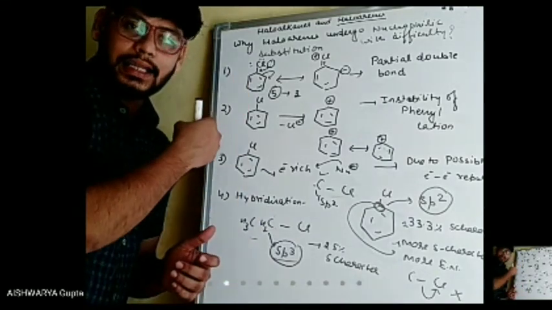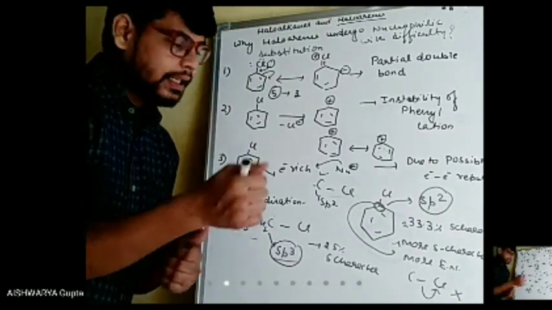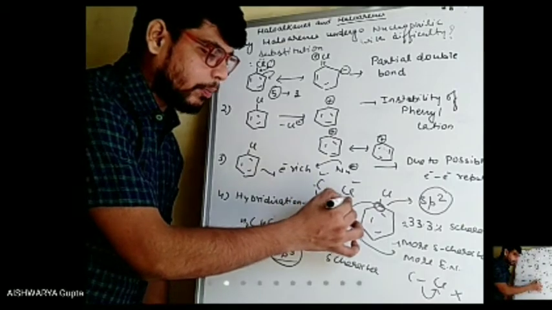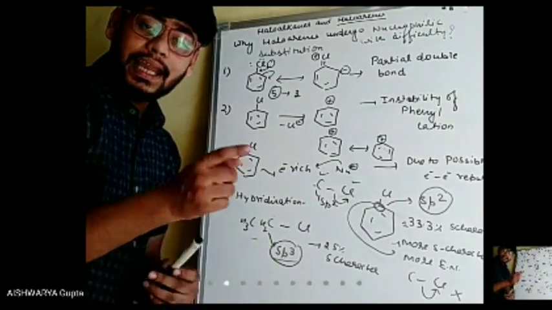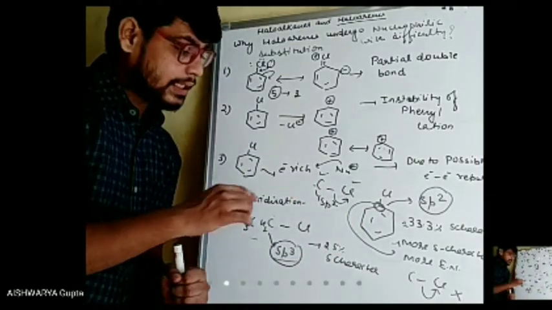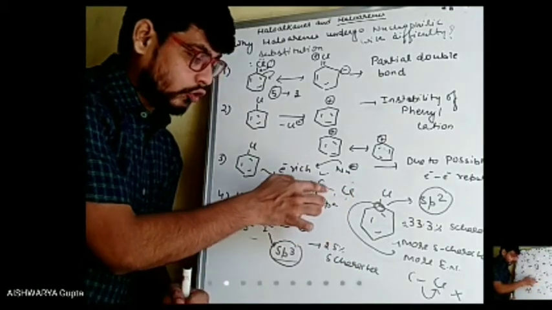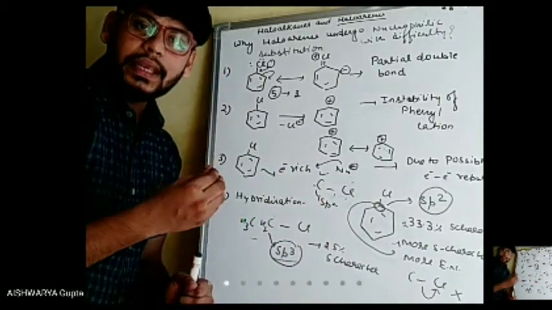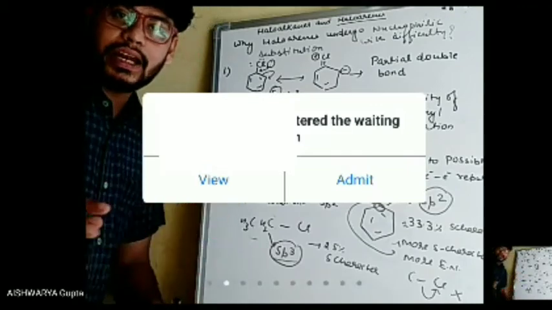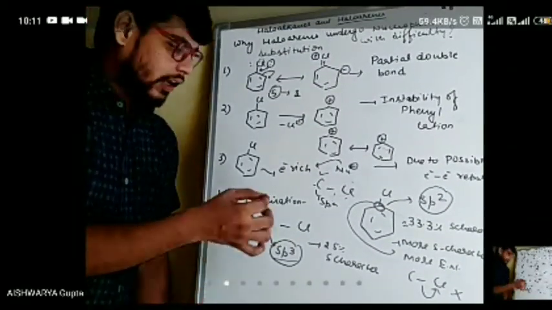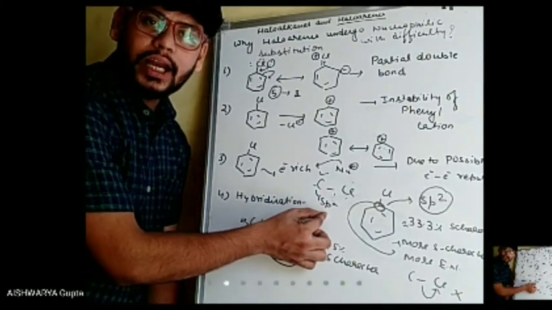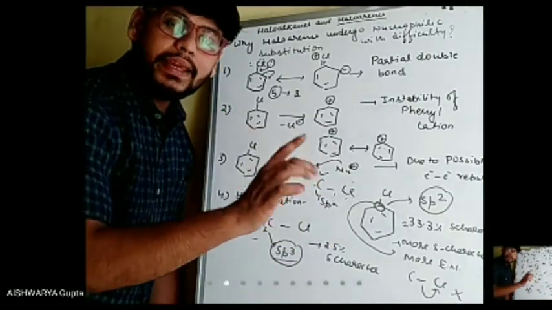Like in the earlier case of haloalkane, this chlorine was quite electronegative and the bond was broken. But in case of haloarenes, since this carbon is also more electronegative, it will also have a tendency to hold the electron, so the bond will not be easily broken.